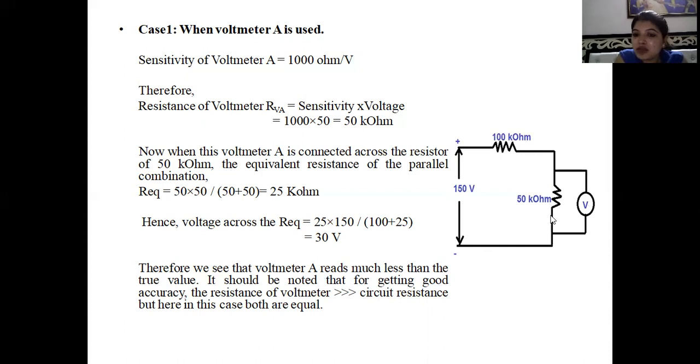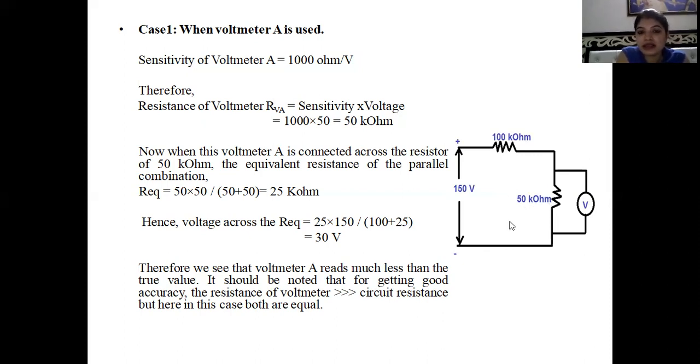Now the overall resistance and analysis of the circuit gives a value of 30 volt. That means if we have 50 kilo ohm here and 50 kilo ohm here as internal resistance, that means the internal resistance is equal here, then the value would be very far away from the true value, that is 30 volt, which is very far away from the true value.